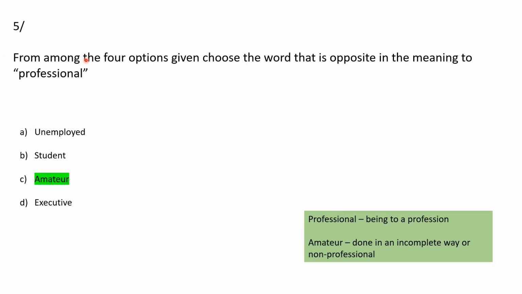Then from among the four options given, choose the word that is opposite in meaning to professional. So basically we know that professional means belonging to a profession, and here the options are unemployed, student, amateur and executive. So here option C is the correct answer, which means done in an incomplete way or non-professional.